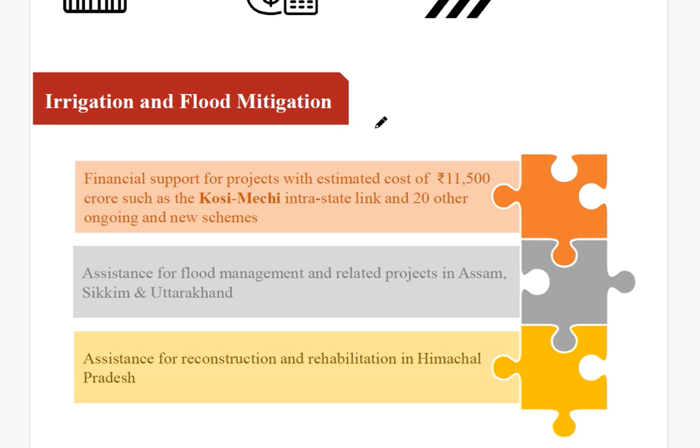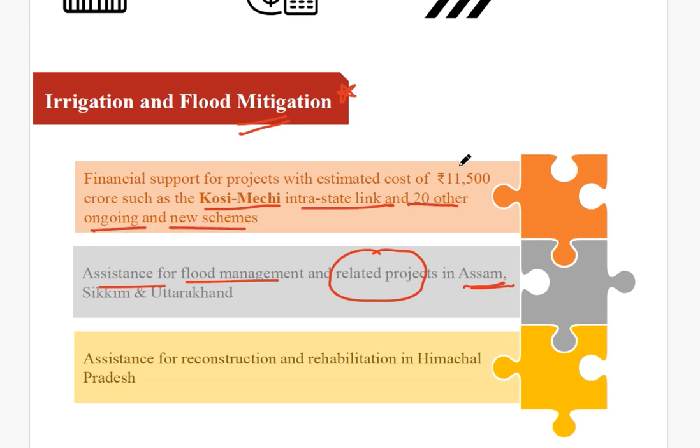Next, for irrigation and flood mitigation, this is important from Assam's point of view, because in this particular budget, assistance for flood management has been provided for different projects undergoing in Assam. And the rest, like the Kosi intrastate link and 20 ongoing new schemes, the government has allocated 7,500 crores this time for irrigation. When you are talking about interlinking of rivers, this is directed towards irrigation as well as flood mitigation.